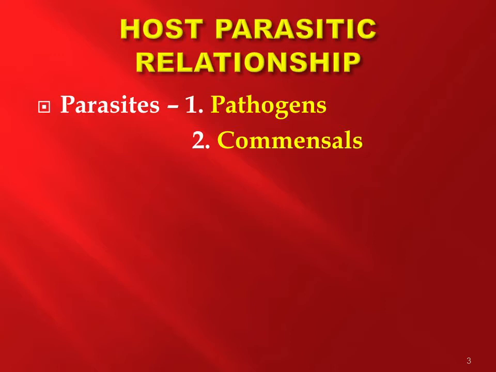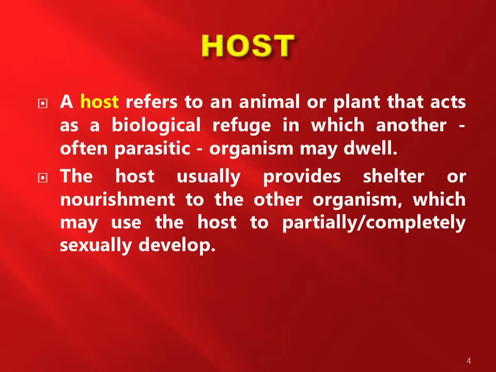Pathogens are the organisms that are capable of causing disease, or the disease-causing organisms are referred to as pathogens. Commensals are those organisms which live in complete harmony with the host. So the host may be either a plant or an animal in which the parasite dwells. The organism which dwells in the host is referred to as a parasite. So usually the parasite gets nourishment and also it gets its shelter from the host.